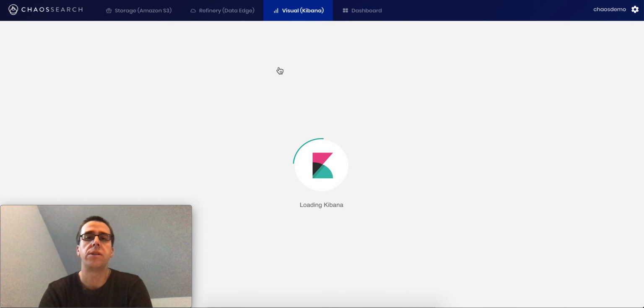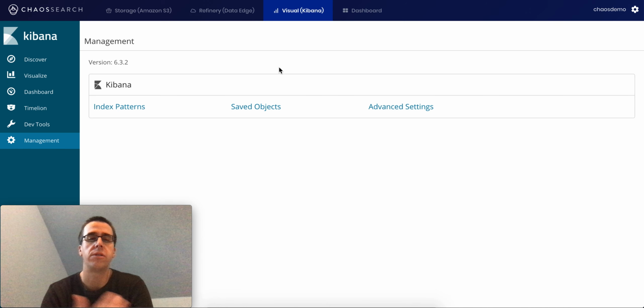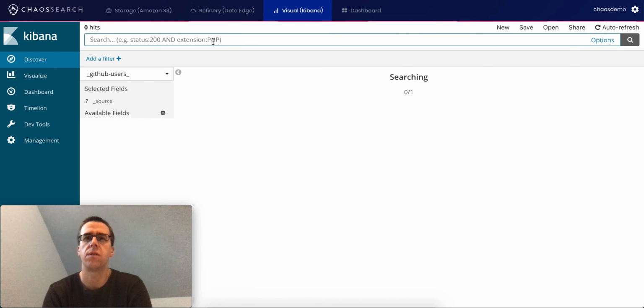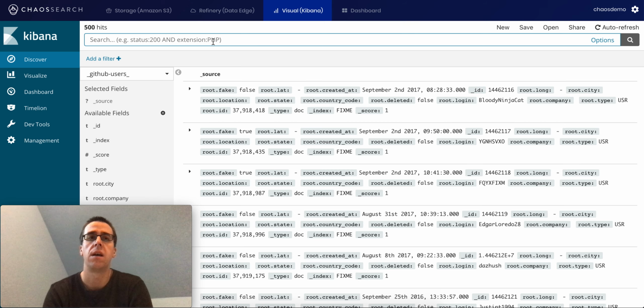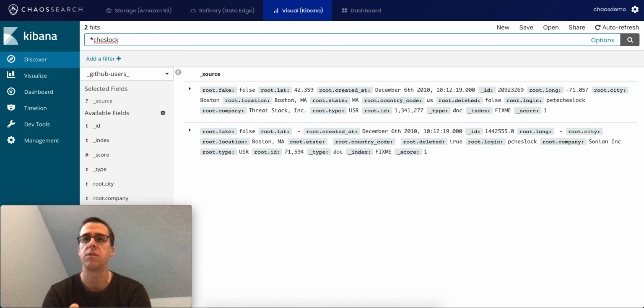From here I can go into Kibana and leverage this interface in order to ask some questions of the GitHub user data. Maybe I just want to do a pure raw text search for my user account. I actually created 2 user accounts a while ago. So I'm going to do something that you probably wouldn't ever do in an Elasticsearch cluster, a prefix wildcard query. This is not with any specific field either. This is across every single row, every single field. And you can see here that the response comes back very quickly.